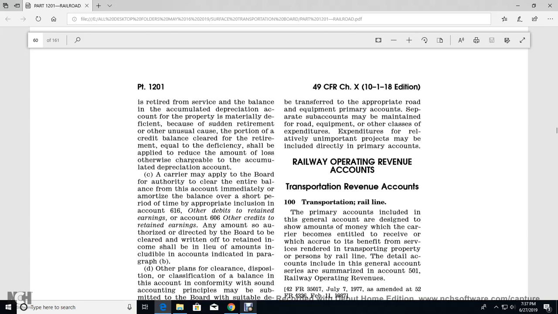Alright, railway operating revenue accounts. Transportation revenue accounts, 100. Transportation rail lines.